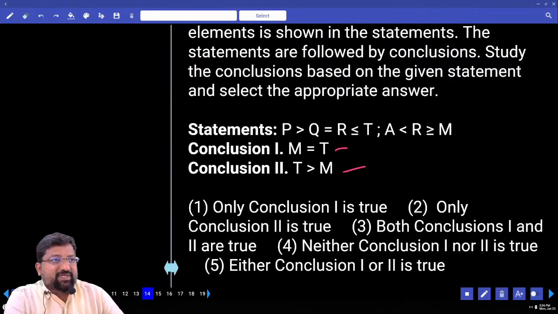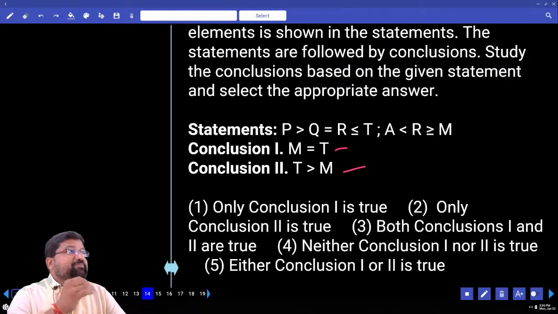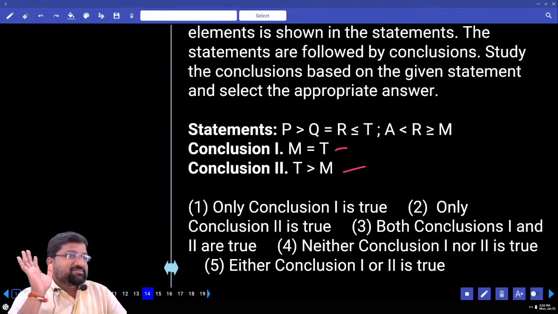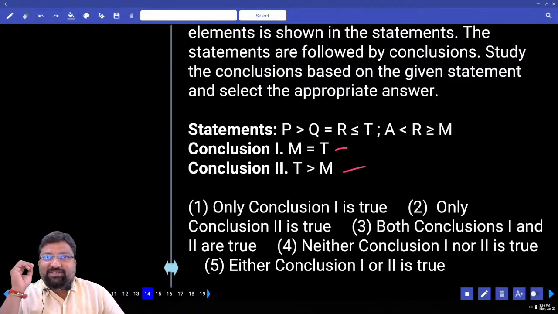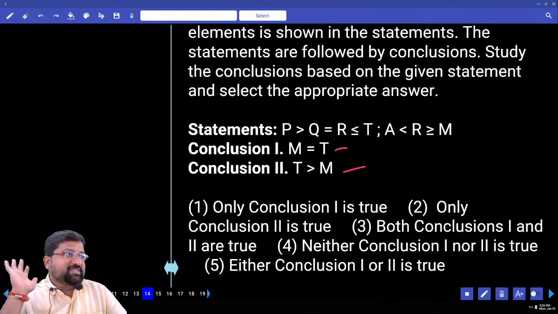And there is a possibility that my answer can be either or. My answer can be. If I say can be, it means can be. My answer can be either or.